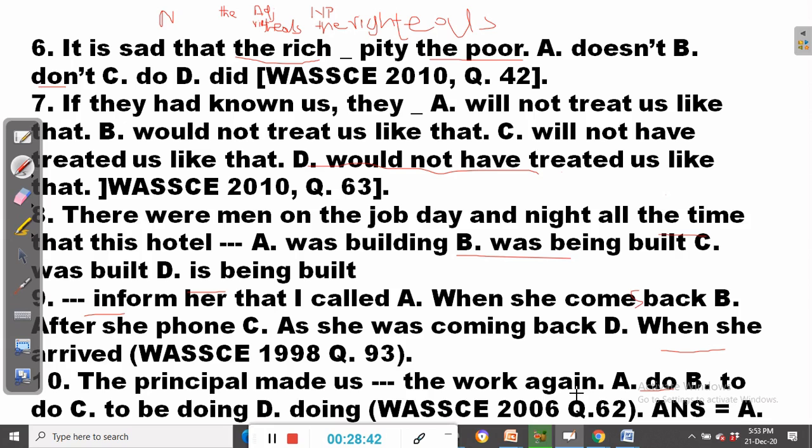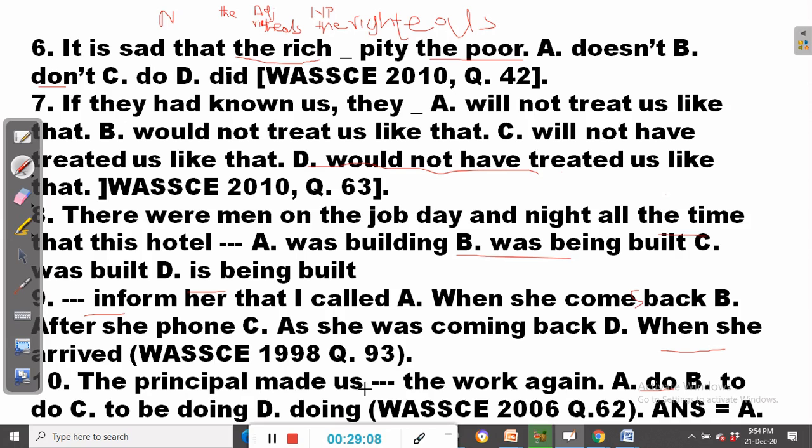Now, causative verbs, by the way, are action words that are used to talk about making something else happen. The principal made us do the work again. So you see, it's the principal that is causing this action.